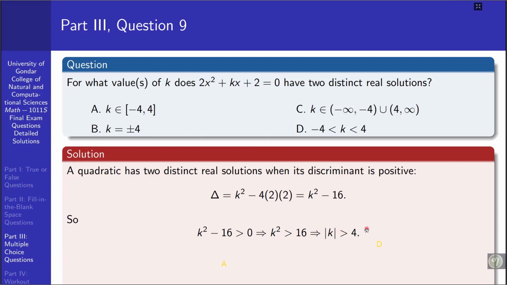is greater than 4. ስለዚህ greater than 4 የሚሆነው መቼ ነው? when k is either less than minus 4 or greater than 4 ሲሆን ነው ማለት ነው, because it is an absolute value. Therefore, hence k must be an element of from minus infinity to minus 4 union from 4 to positive infinity, or the set of real numbers without the set of real numbers in between minus 4 and positive 4. So the answer could be this one, that's simply C.